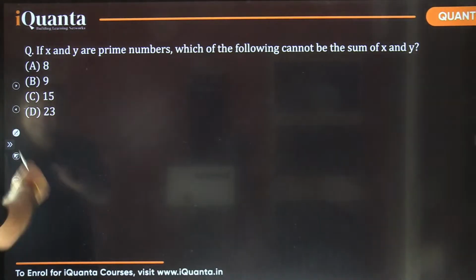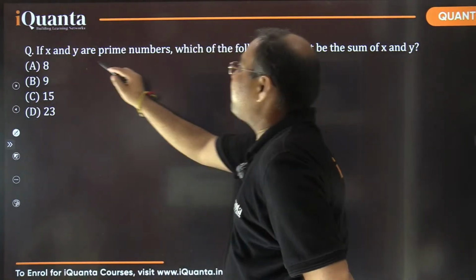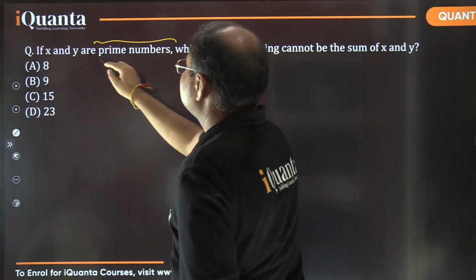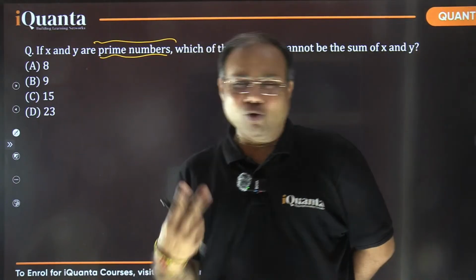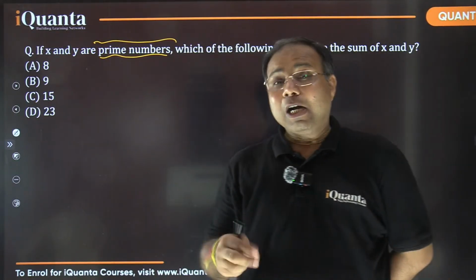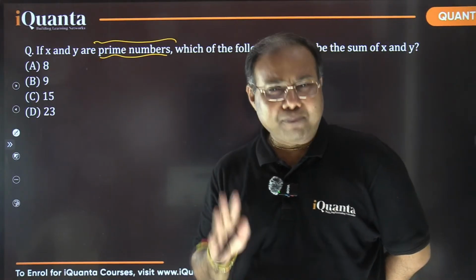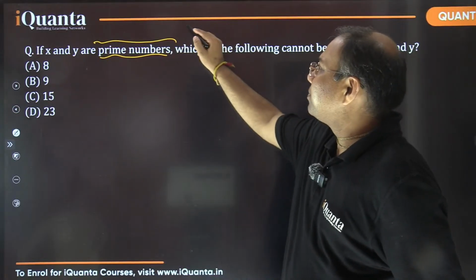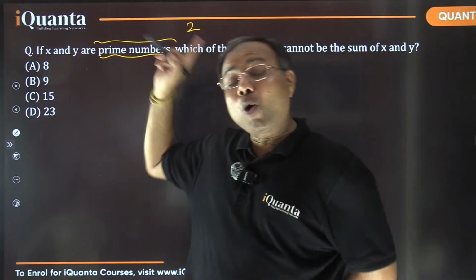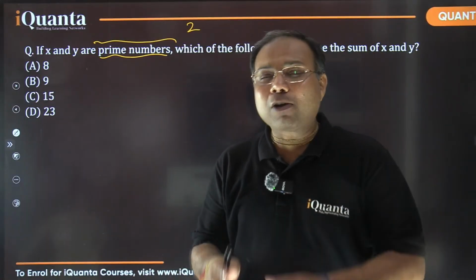Let's check. So basically, it says if x and y are prime numbers. You know all what are prime numbers? Prime numbers are those numbers which have exactly 2 positive factors, 1 and the number itself. They are positive integers only. So what is the smallest prime number? It's 2. And by the way, 2 is the only even prime number. Other than that, whatever prime numbers are there, they are odd numbers, right?